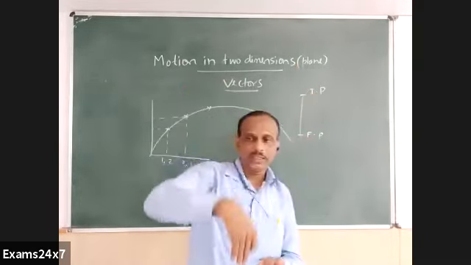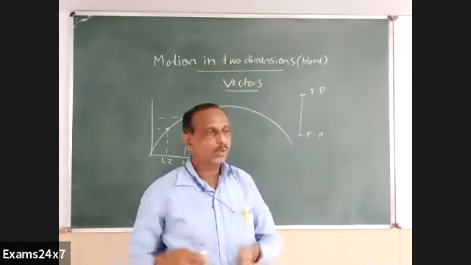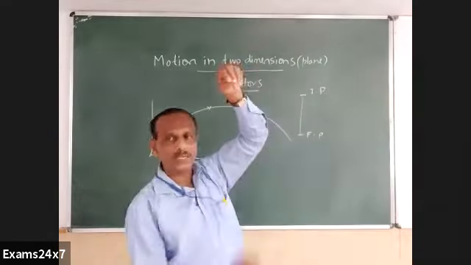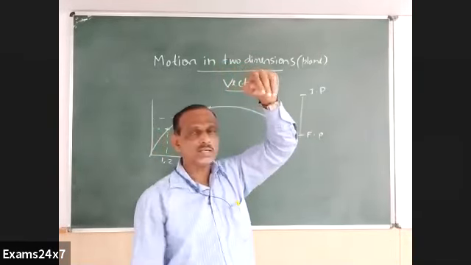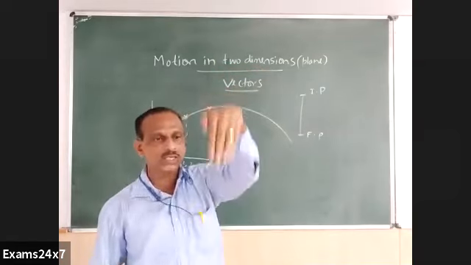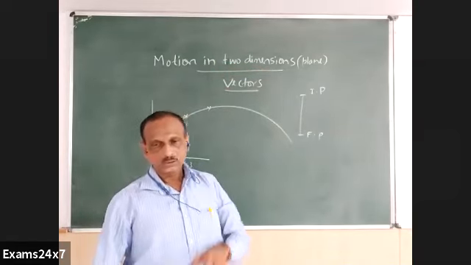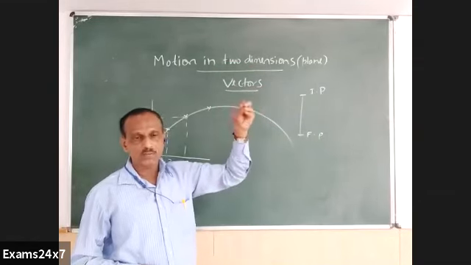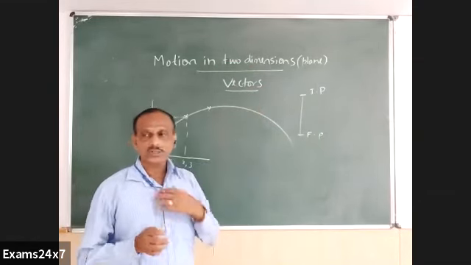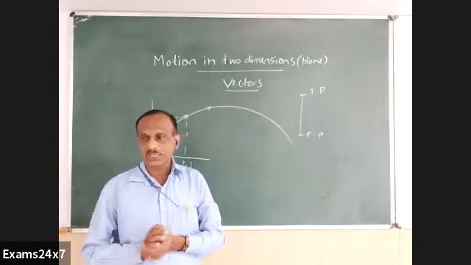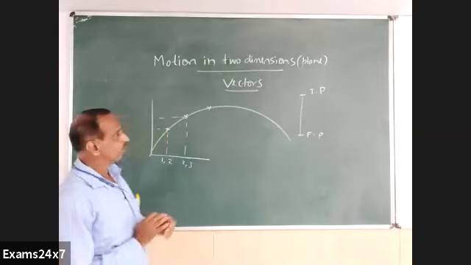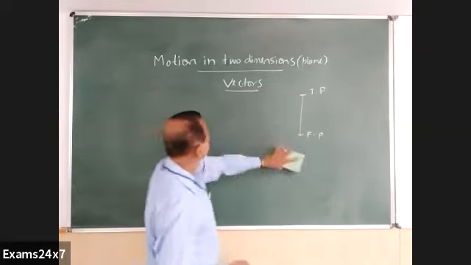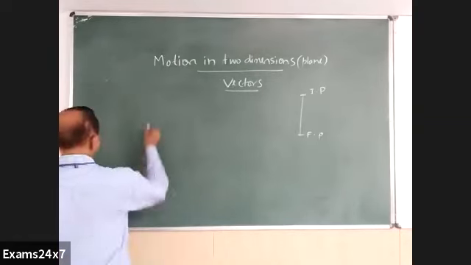Acceleration due to gravity is always downwards, because the acceleration of the body is due to the gravitational pull on it. So the force is towards the center of the earth, therefore acceleration due to gravity also is directed downwards. So these are some examples: displacement, acceleration due to gravity, force, velocity, where we see a value as well as a particular direction. Now these vectors can be represented by a line.